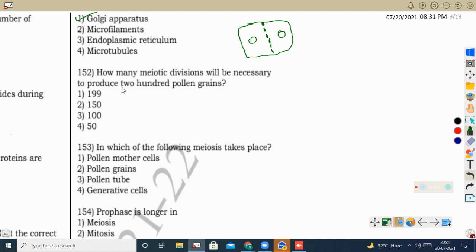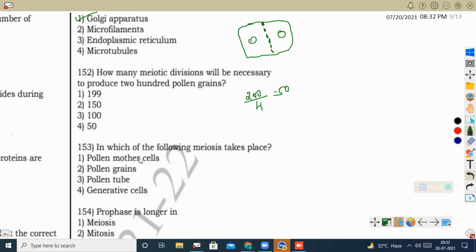Next question, how many meiotic divisions will be necessary to produce 200 pollen grains? See, to produce 200 pollen grains, 200 divided by 4, that means 50 meiotic divisions have to occur. (Similarly, 100 meiotic divisions would be needed for 400 pollen grains.)